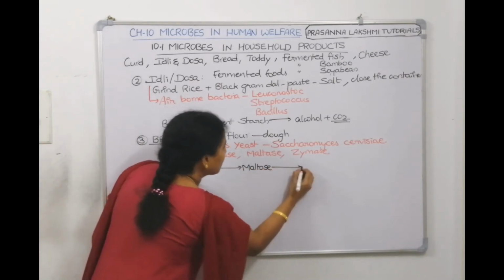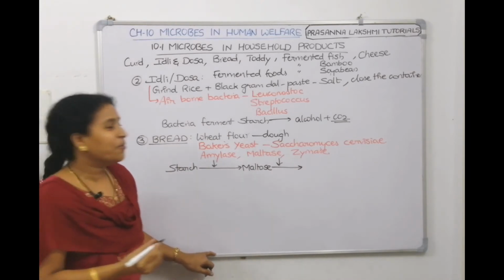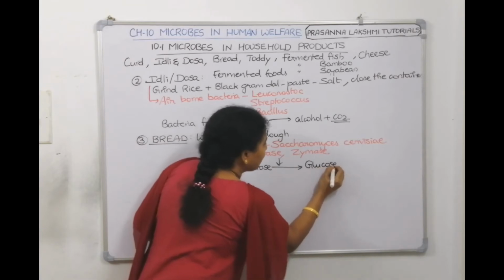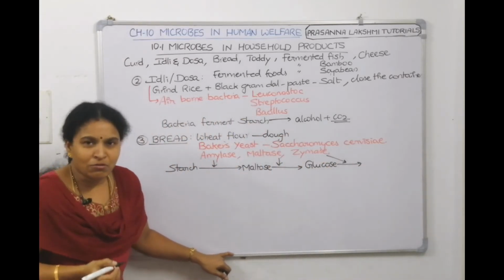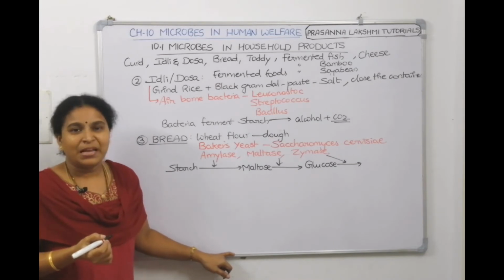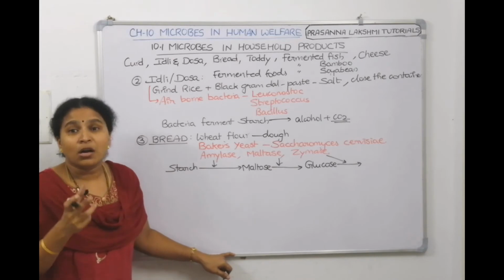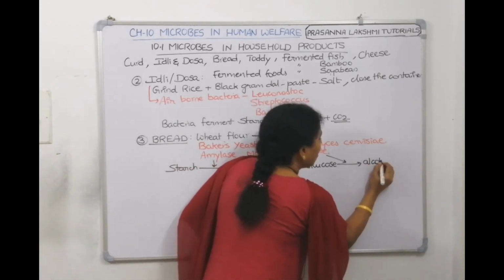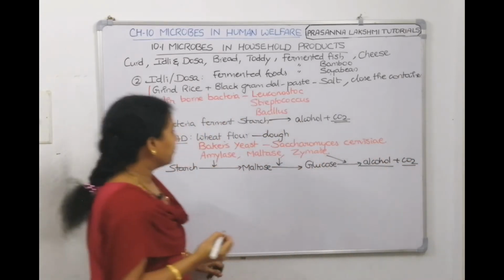Maltose is acted upon by maltase, and we get glucose. Now this glucose is acted upon by zymase. Glucose is broken down by zymase into ethyl alcohol and carbon dioxide as the products.